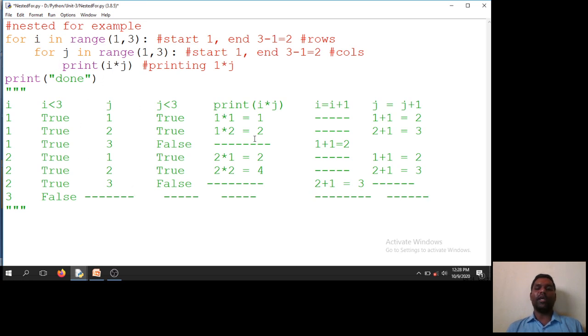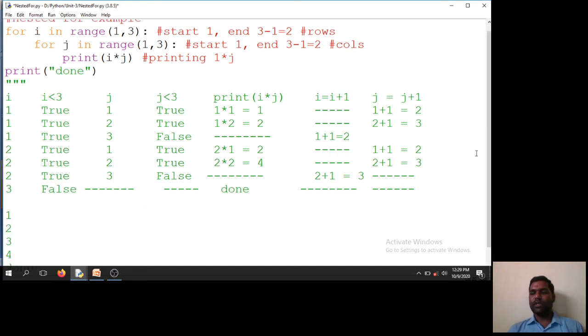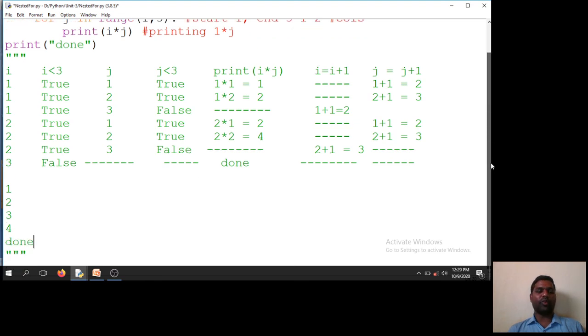Now my output will be 1, 2, 3, 4. Later, once all the loops are completed, I have a print statement as done. So I will get done here. Loop is terminated, I will get done here. That's it. So 1, 2, 3, 4 done. The final output will be 1, 2, 3, 4 and done. This will be our final output from the above code.